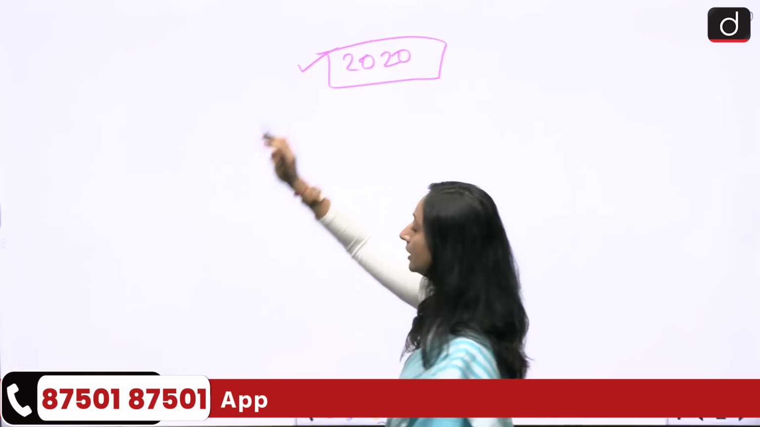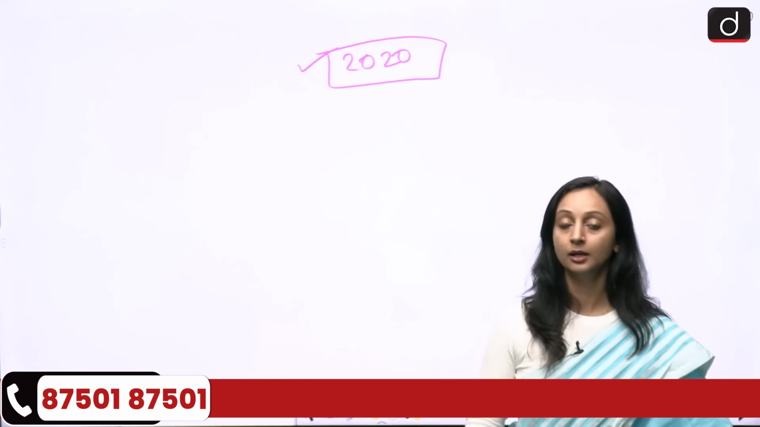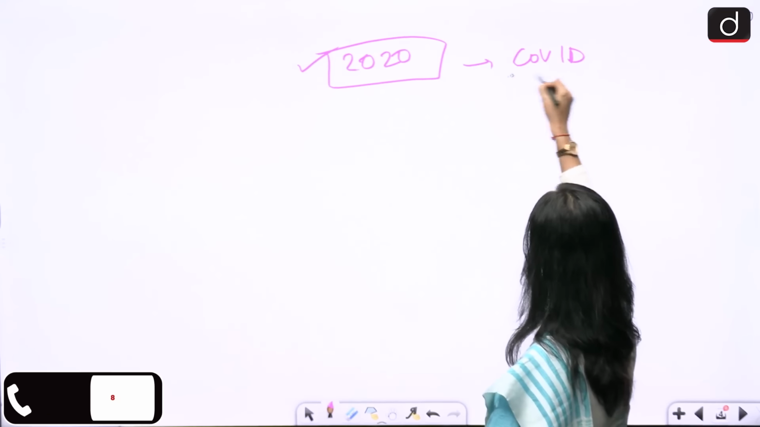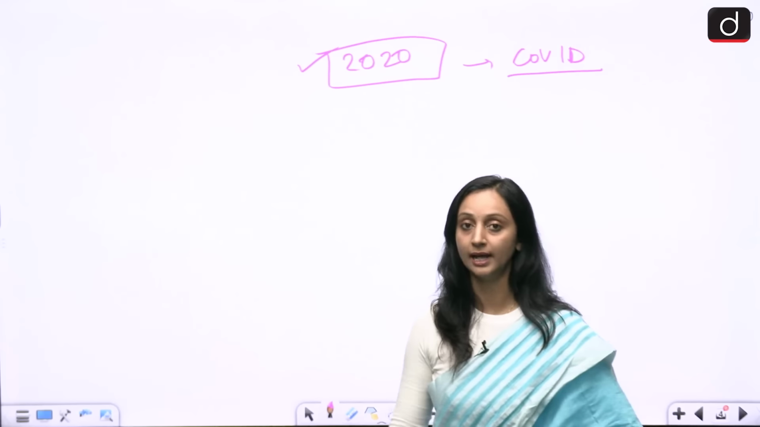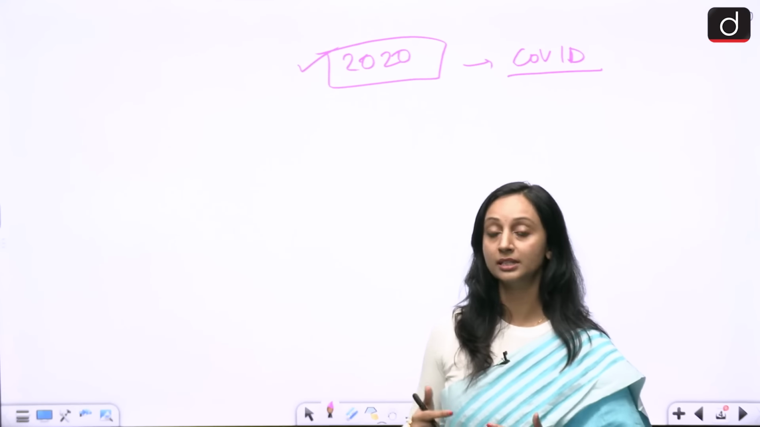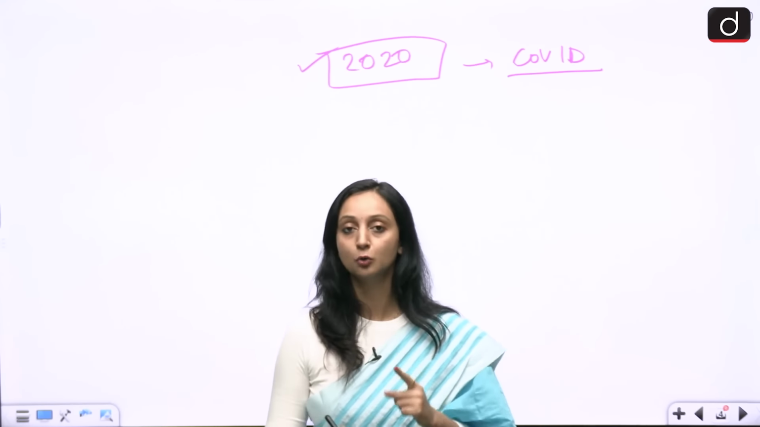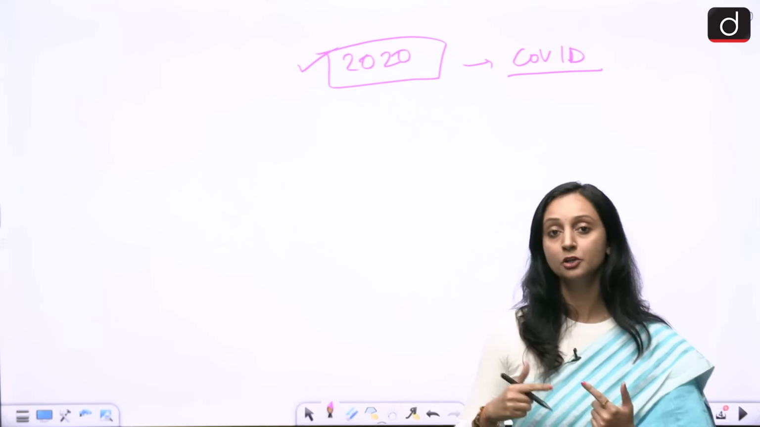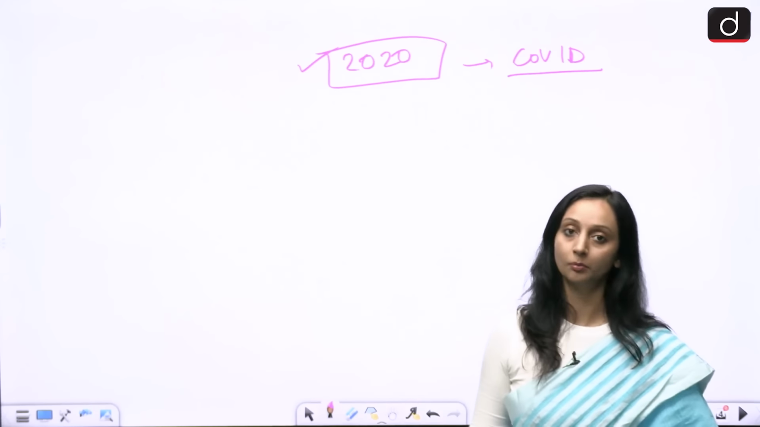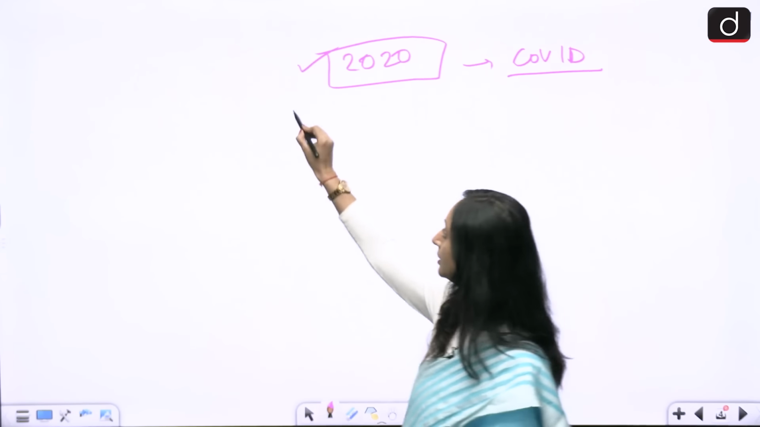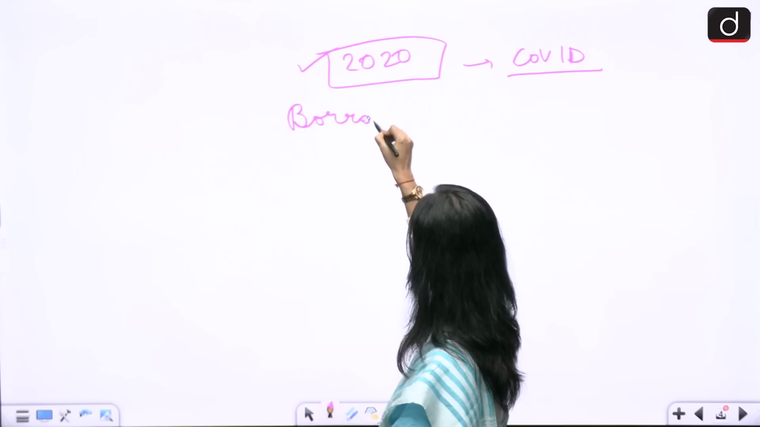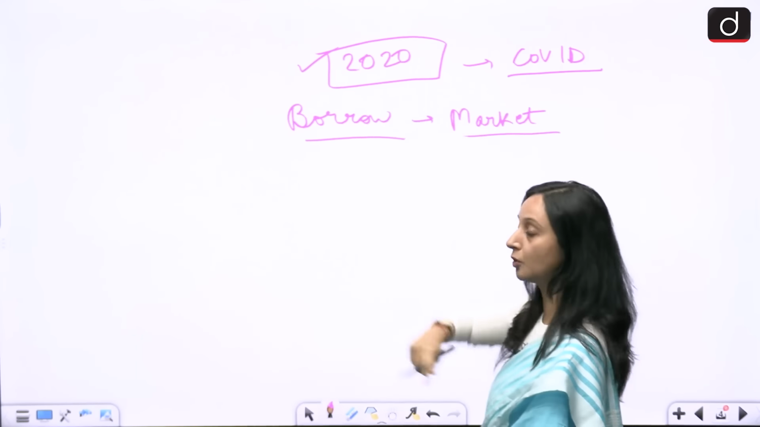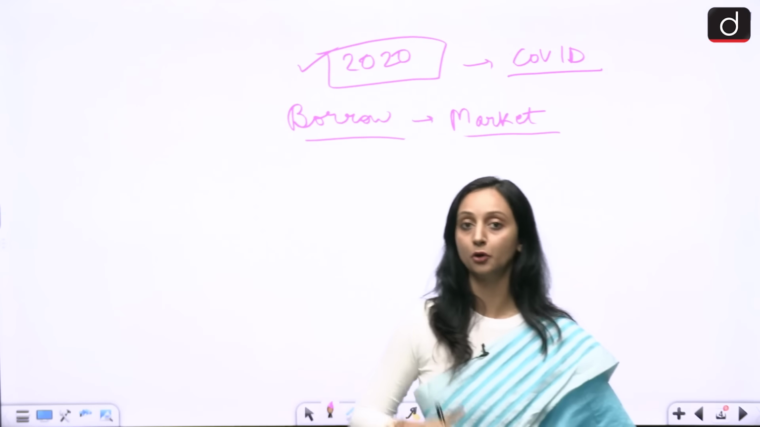Something happened in 2020 that shook the economy of the entire world. The world was suffering with COVID. Same for India. The central government was finding it difficult to compensate the states because the GST collections went down, the revenue went down. Revenue was not being generated. How will the center compensate the states? So naturally, the center had to borrow money from the market.